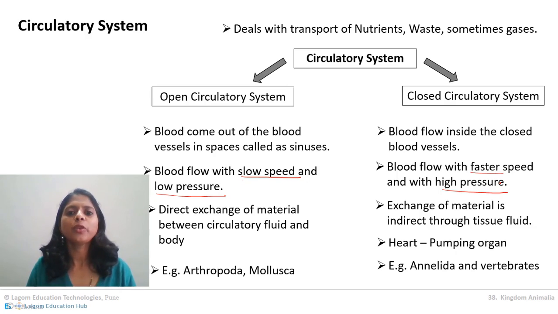So I'll ask you a few questions based on this and we'll go ahead. Now when we consider digestive system, on what basis are animals classified? Yes, alimentary canal, openings of the alimentary canal, whether it is one or two. What kind of respiratory surface is found in Annelida?